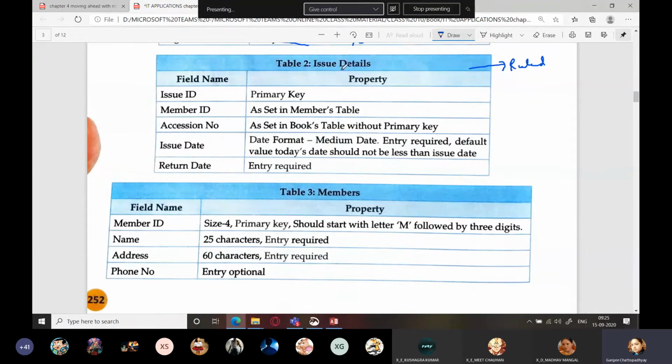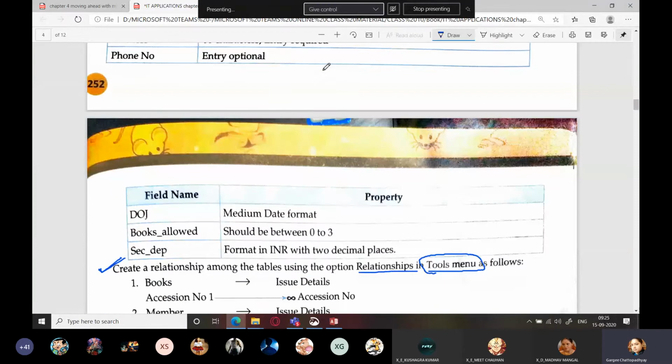So for table 2 also, setting the field properties, you will be doing on the ruled side. Table 3, now this thing you don't need to write, okay? You just have to write the name of the property which you are changing. So this is also to be done on the ruled side. I hope it is clear to everyone now.